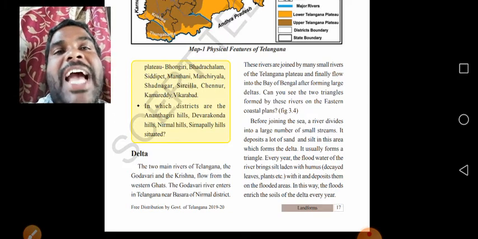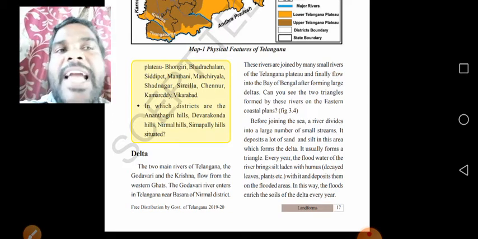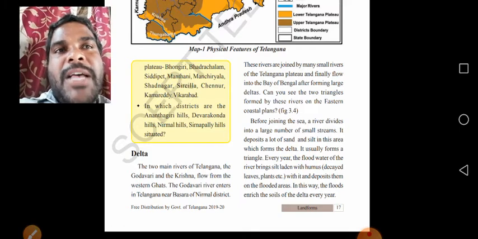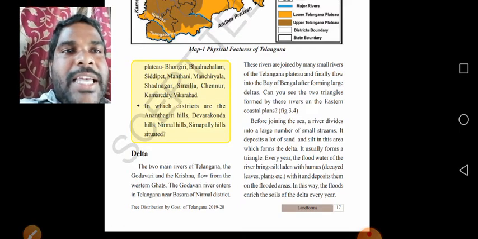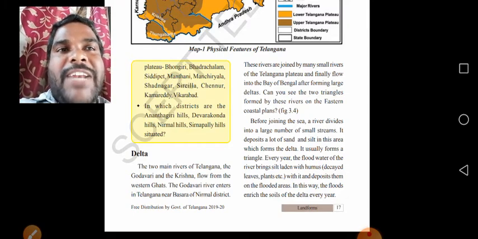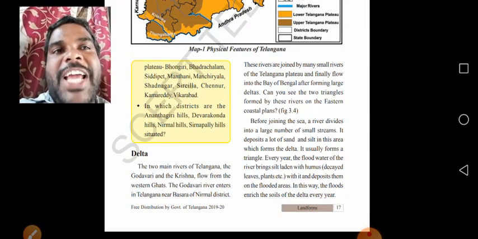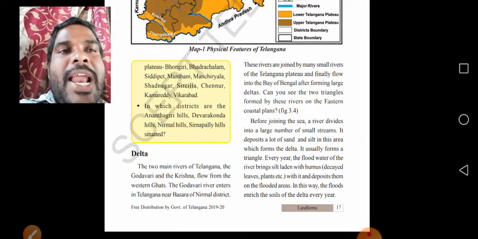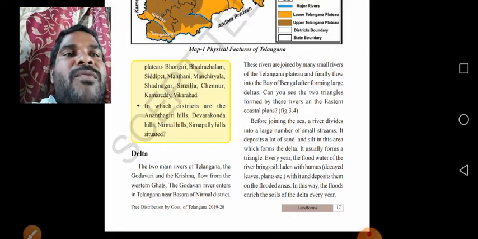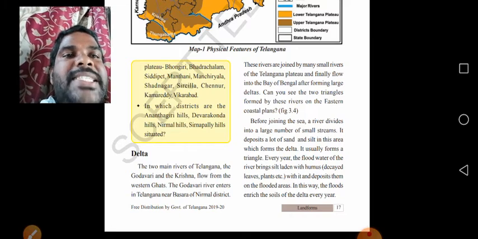See, it carries all the fine sand and silt and deposits it near the mouth, before entering the sea. It deposits all the silt at one place and forms triangle-shaped land. These are called deltas.